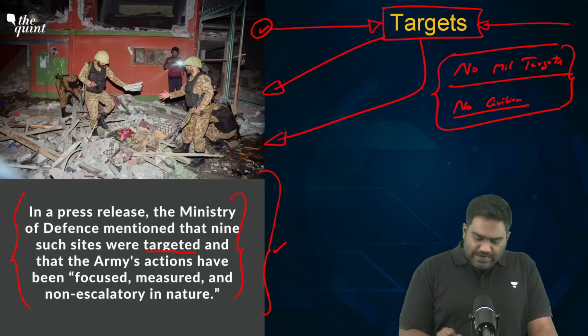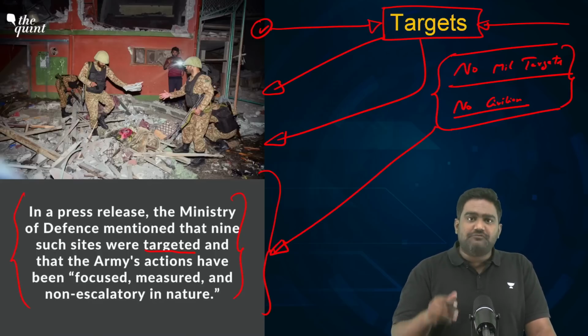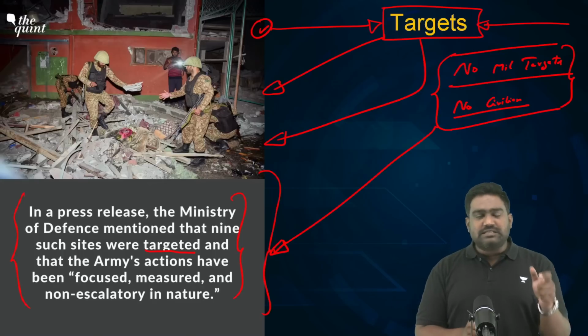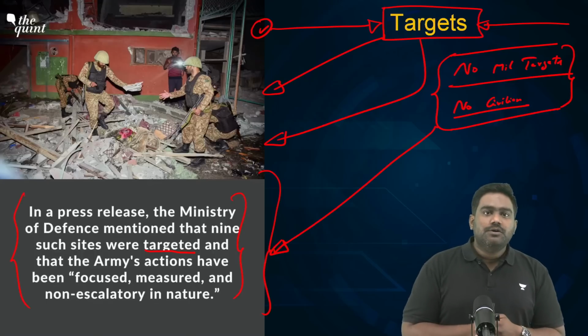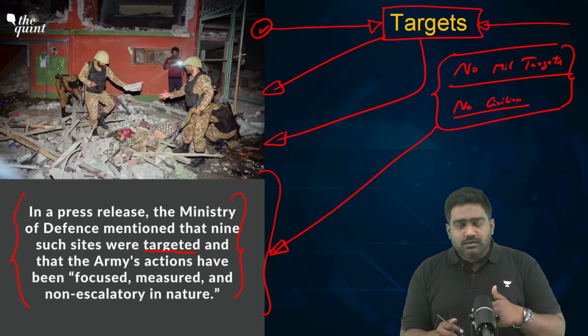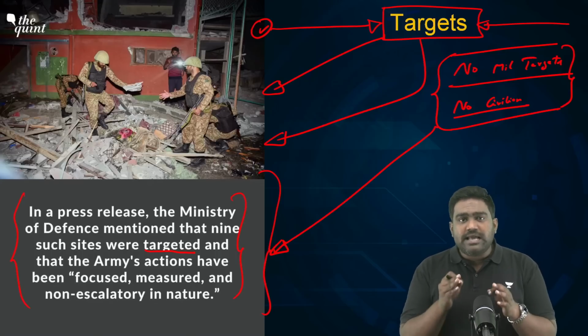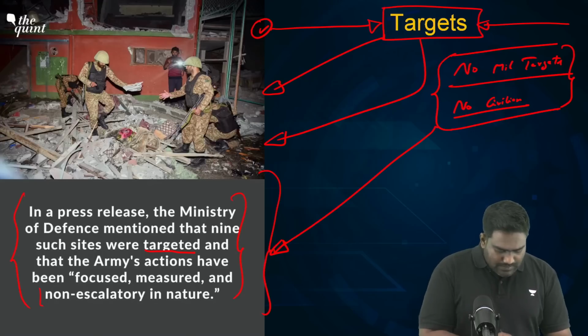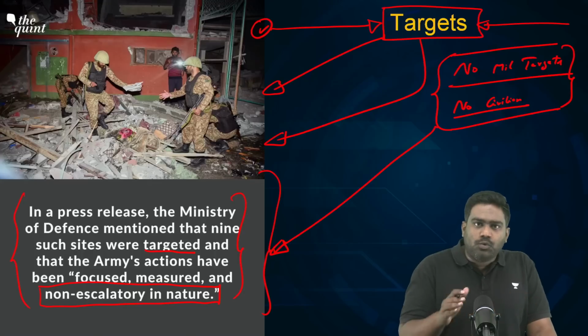So India has ensured that these targets are legitimate, justifiable in front of the international community because these are the camps where terrorists were trained for repeated attacks against India. India has also said that the targets that we have chosen, the strikes that we have carried out, are non-escalatory in nature. What do you mean by this? It means India does not seek any further escalation. We are not seeking an all out war.